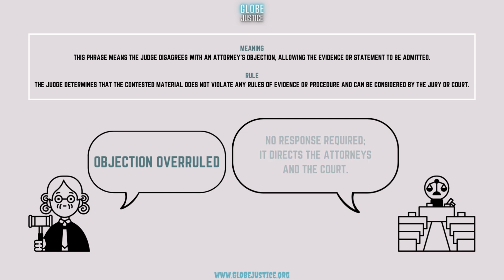Objection overruled. No response required, it directs the attorneys and the court. Meaning, this phrase means the judge disagrees with an attorney's objection, allowing the evidence or statement to be admitted. Rule: the judge determines that the contested material does not violate any rules of evidence or procedure and can be considered by the jury or court.